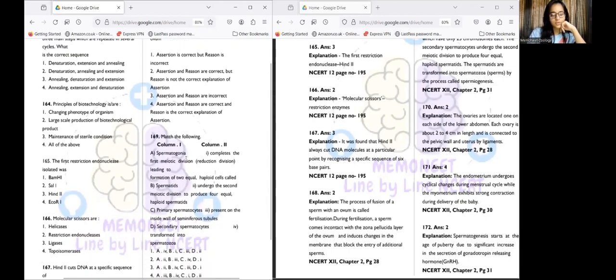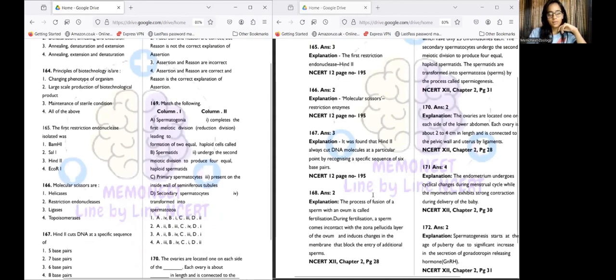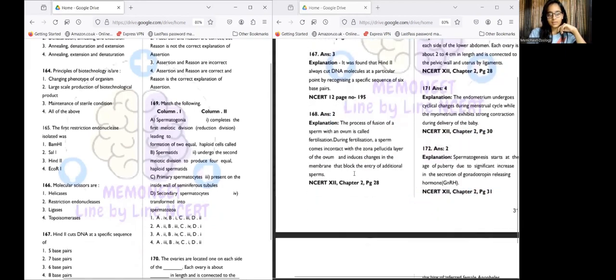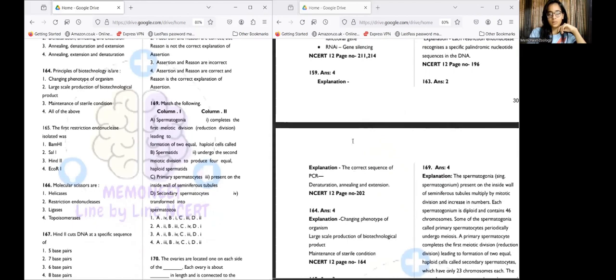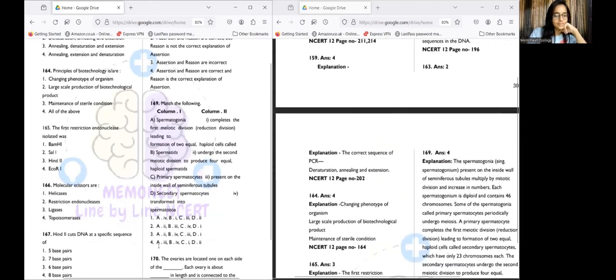Question number 169. It's a match the following type of question, where the answer for the 169th question is answer number 4. Let's see the options directly. It's A3. Spermatogonia moves to 3, which is present on the inside wall of seminiferous tubules. Spermatogonia, singular spermatogonium, is present on the inside walls of seminiferous tubules and multiplies by mitotic division. Basically they keep on increasing in number arithmetically. Each spermatogonium is diploid and contains 46 chromosomes.